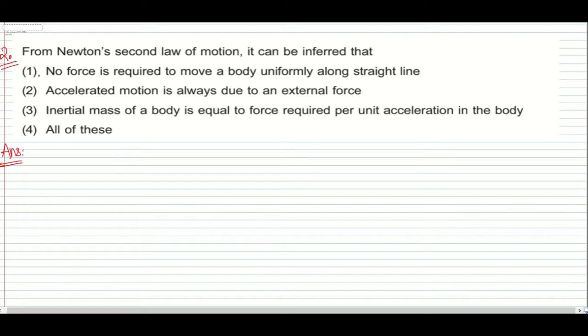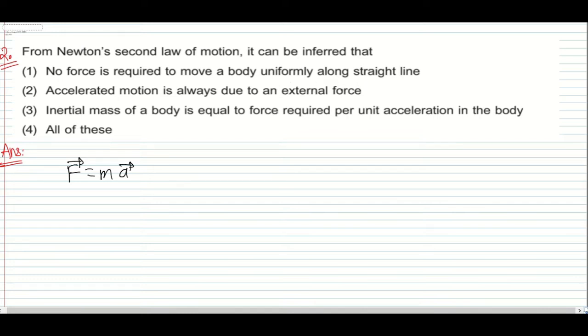Now the next question: from Newton's second law of motion, it can be inferred that, see, what is Newton's second law? We have force F bar is equal to mass times acceleration, that is, rate of change of momentum is directly proportional to the external unbalanced force, right? F bar is equal to mass into acceleration, and mass is constant. Generally we consider that. If no force is acting, the body will move with a constant velocity, right?